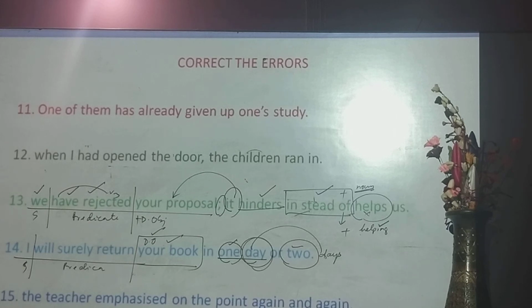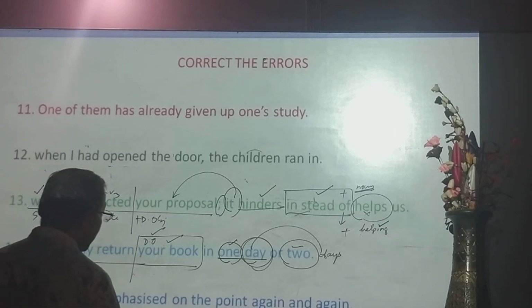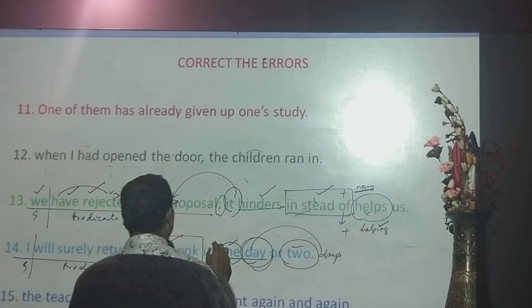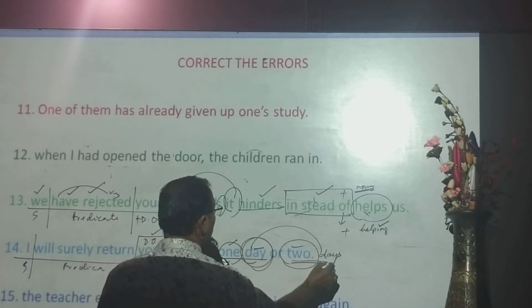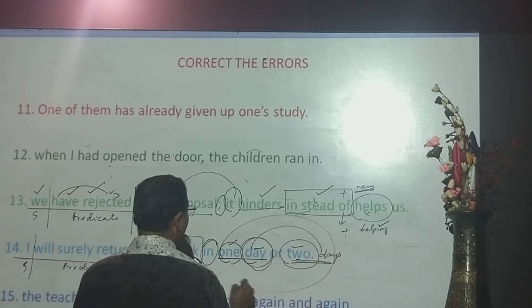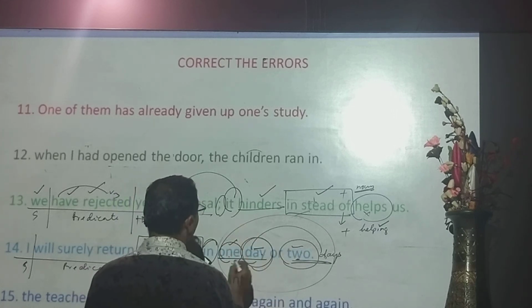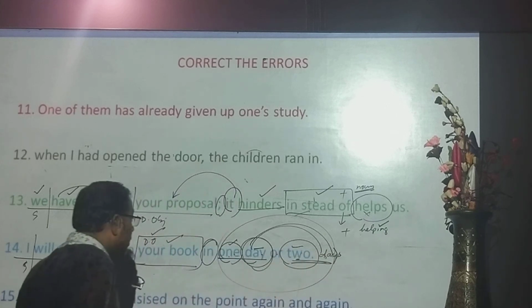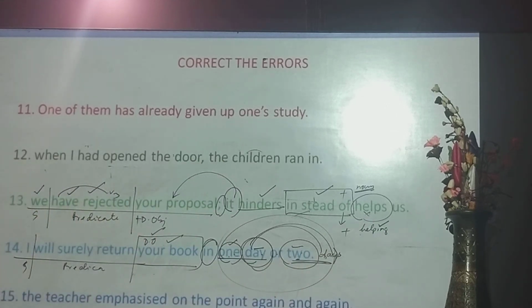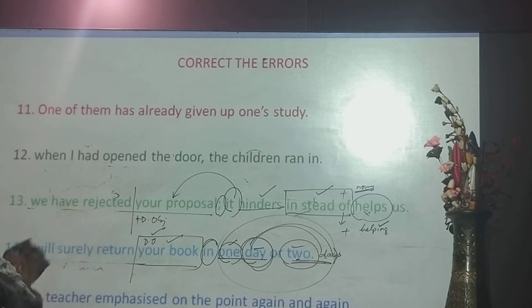I will surely return your book in 1 day, or in, a preposition, which will be followed by a noun, but there is no noun here. So we take into account 1 day or 2, it will be 1 or 2 days. Bring the word here, it will be 2 days. Okay? And today is the last question, dear students.